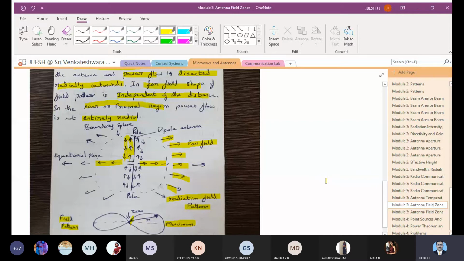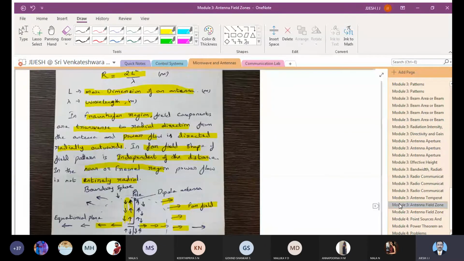We have seen the field pattern, the near field, far field, Fresnel, Fraunhofer, and the equation to find the boundary of Fresnel and Fraunhofer: within which range you call it near field, and beyond which you call it far field. The equation we have written is 2L squared by lambda, which classifies the near field and the far field.